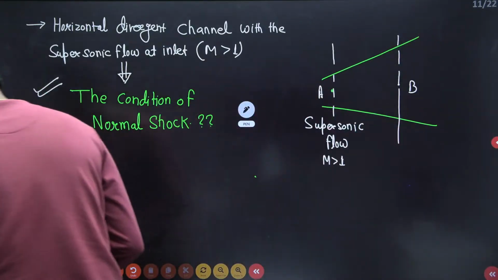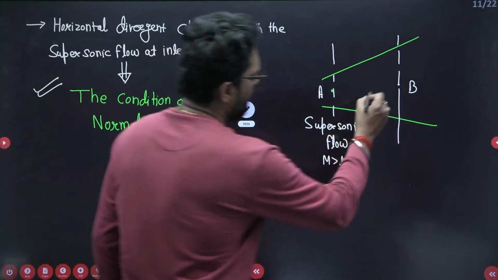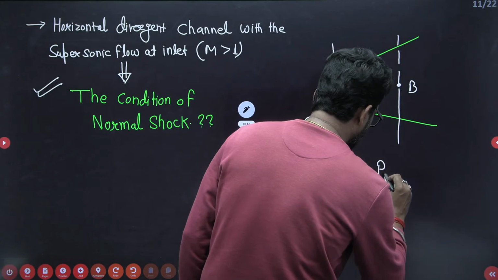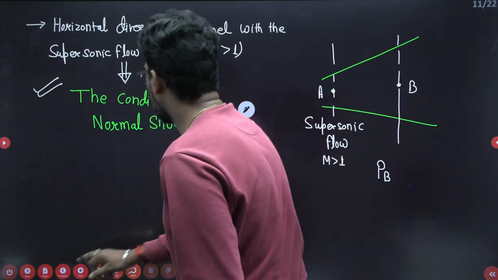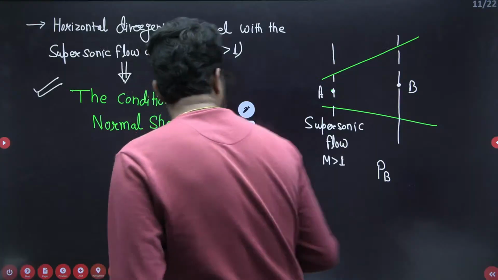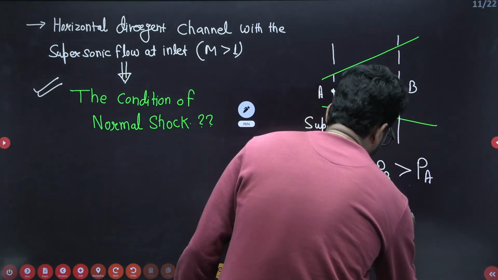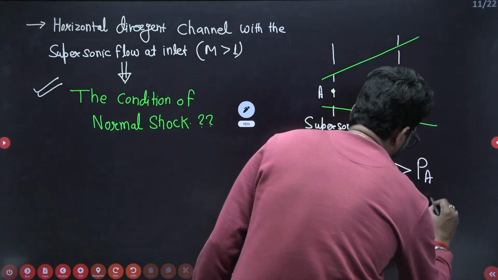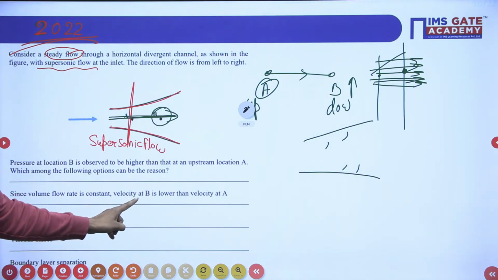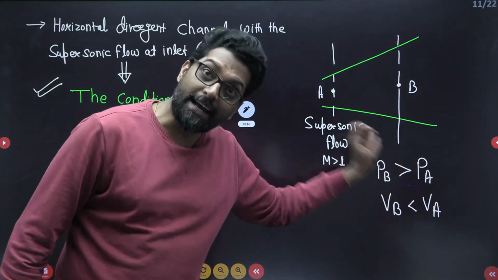Okay, see, obviously the pressure at B is given in this condition: the pressure at location B is observed to be higher than the pressure at A. That means the pressure at B is higher than the pressure at A. So the velocity at B is less than the velocity at A. The velocity at B is lower than the velocity at A. This is correct, but the reason is not correct.